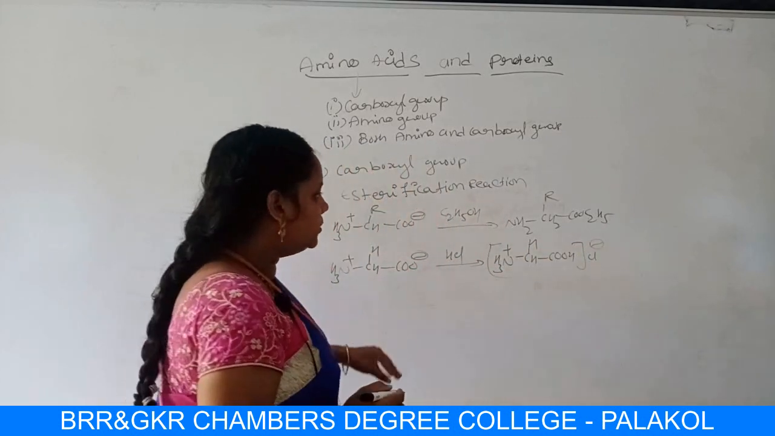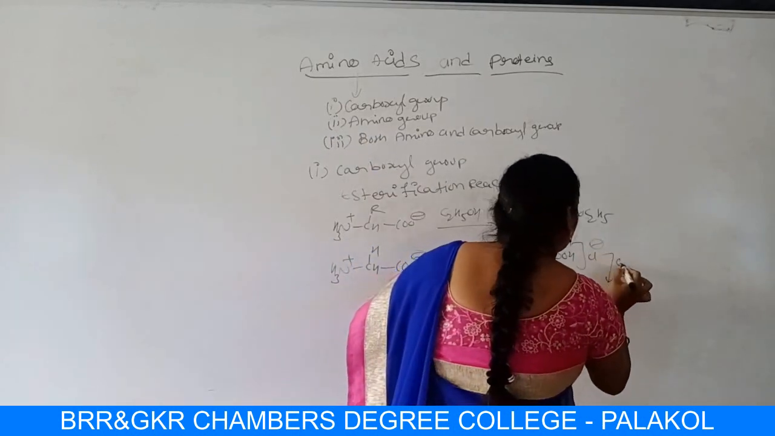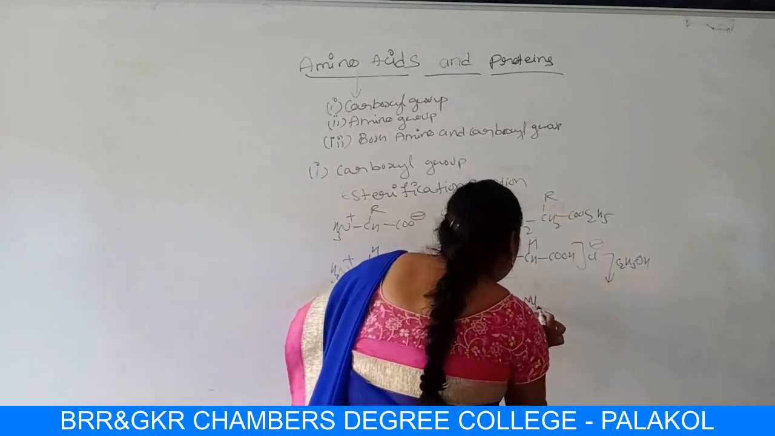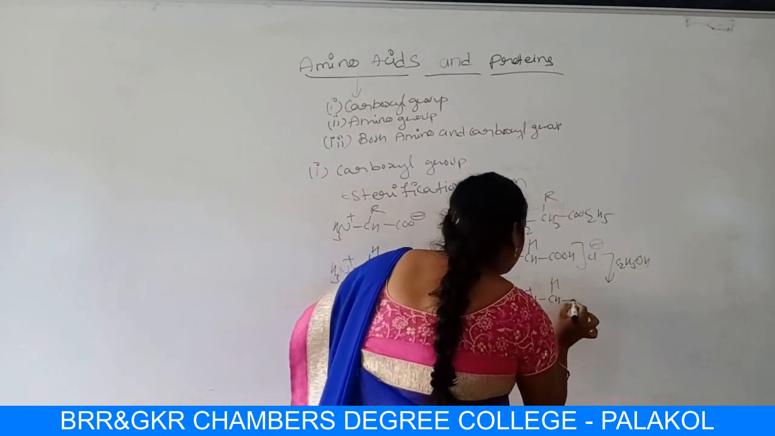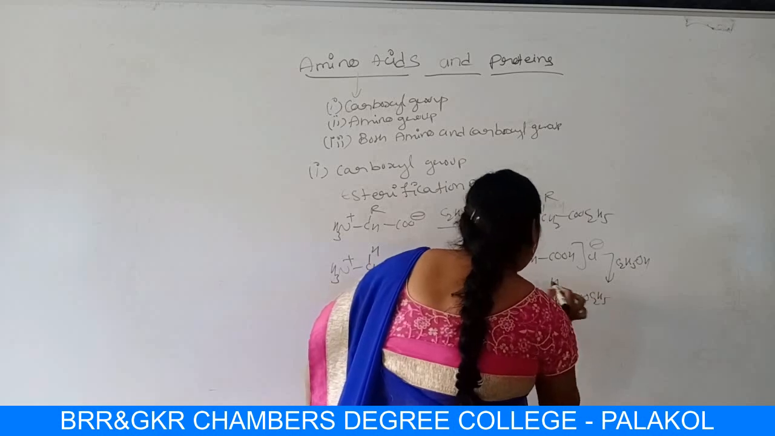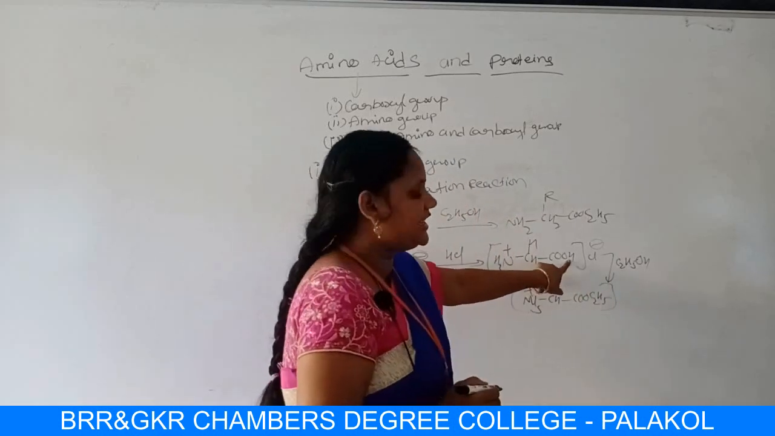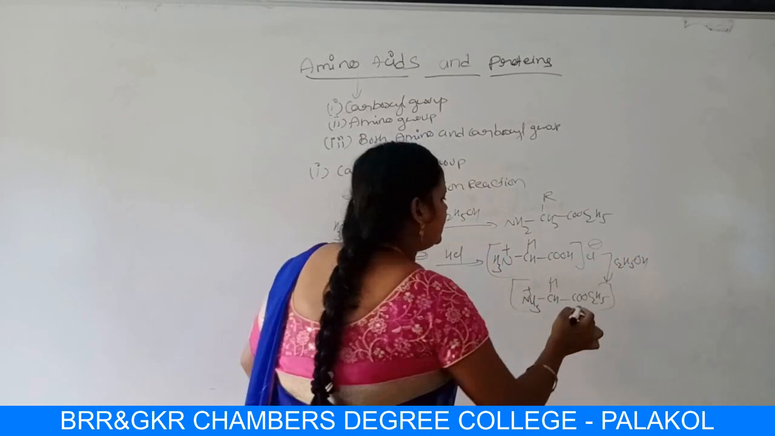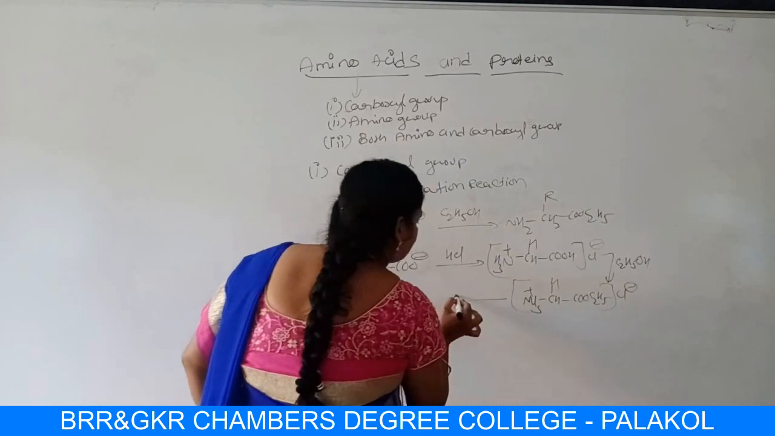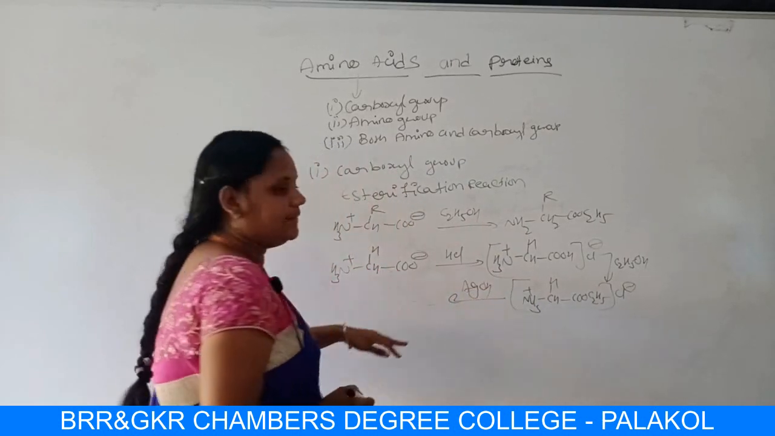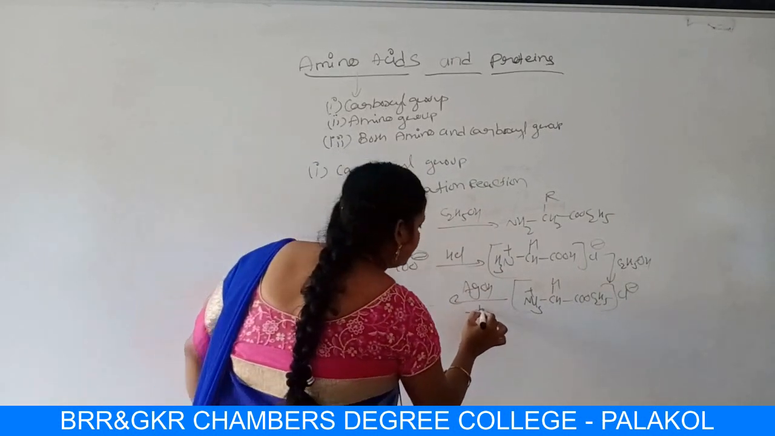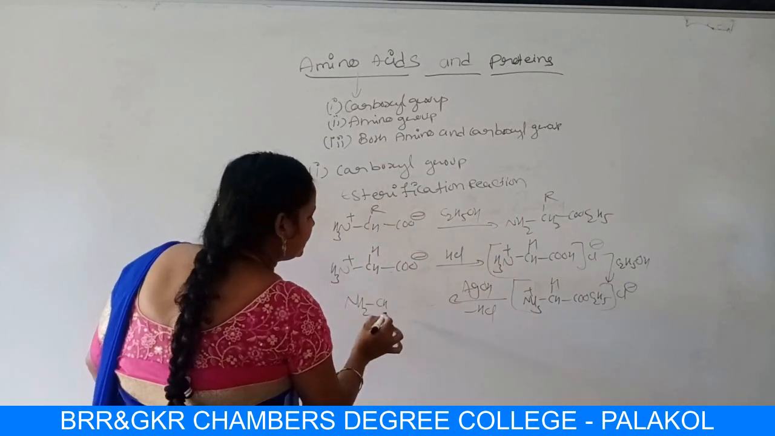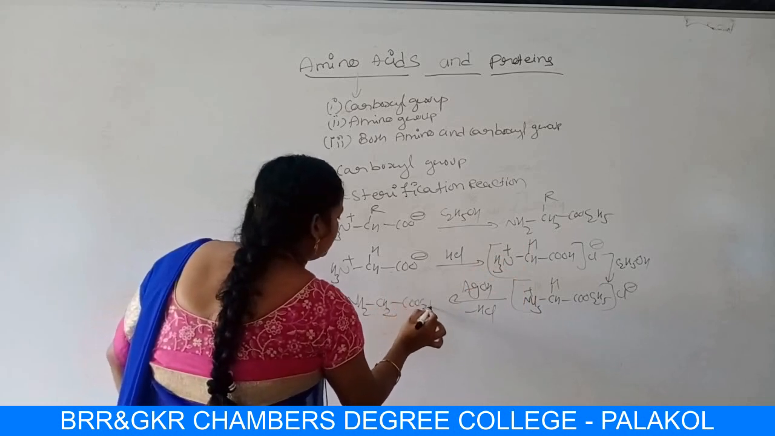To that you add C2H5OH alcohol. So what happens? NH3+CH2COOC2H5 Cl-, where the H is replaced by C2H5 from the alcohol. In the final step, you treat it with silver oxide and remove HCl. So you get NH2CH2COOC2H5.